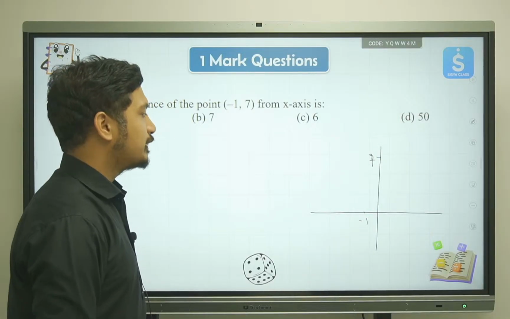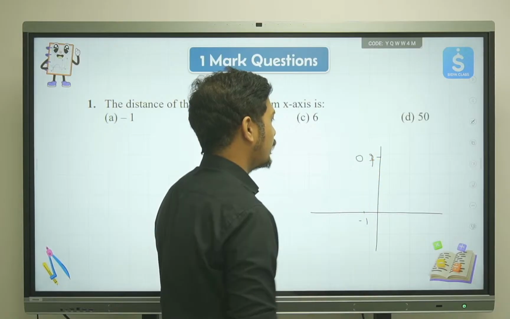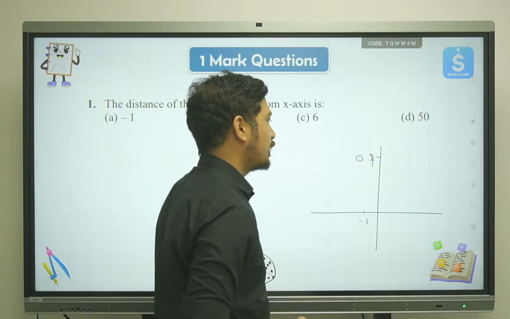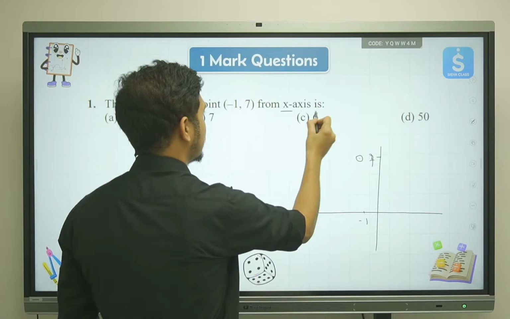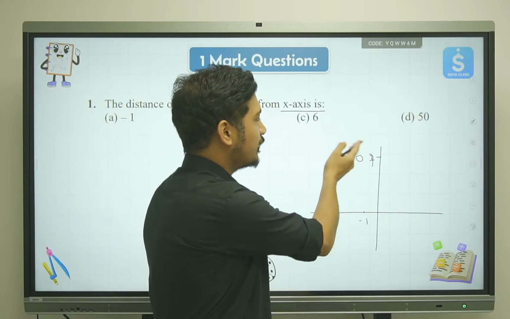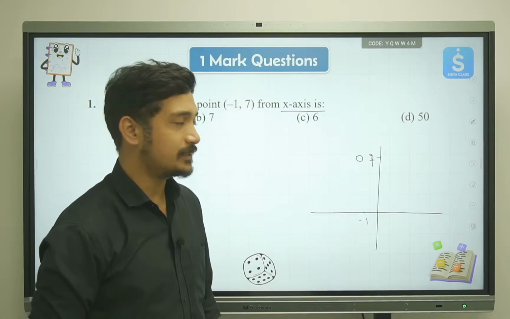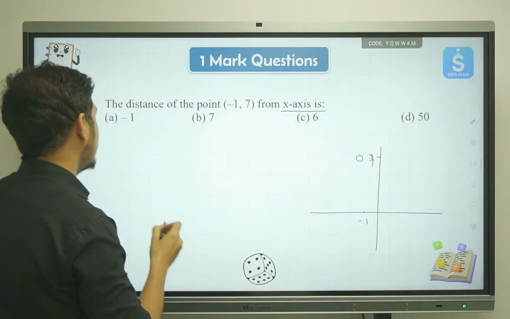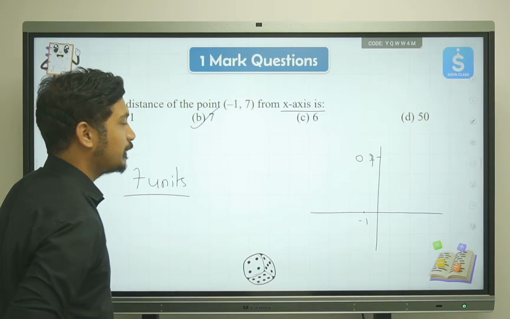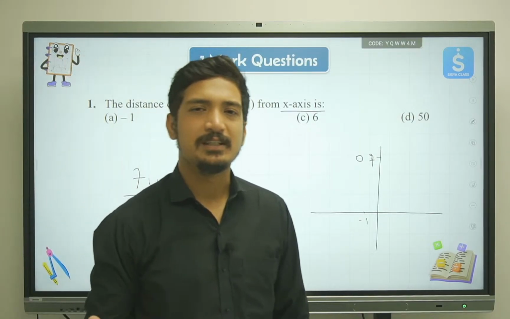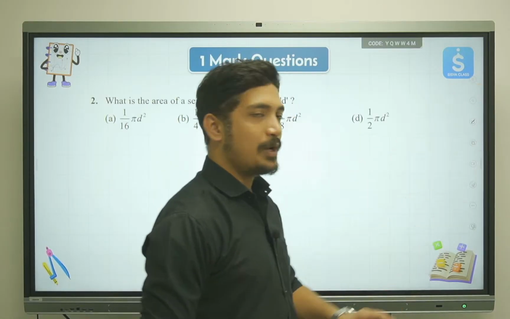Okay, now the point is here. This is the point that we are talking about. This is (-1, 7). Now if you look, the distance that we are asking is from x-axis. Now from x-axis, how many units is it away? So that will be given by the value of the y coordinate, and it is 7 units away. So 7 units will be the answer. And if you look at the options, the correct option is gonna be option B. I hope this is clear and super easy for all of you, right? Let's move ahead. Okay, so 1 mark we already got.